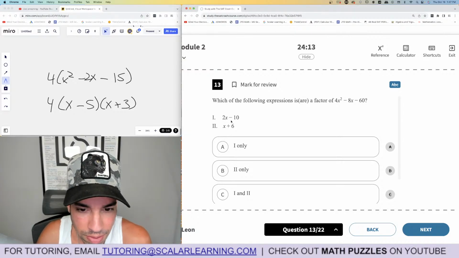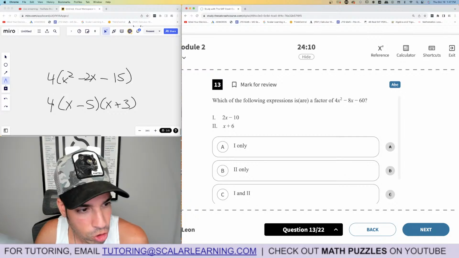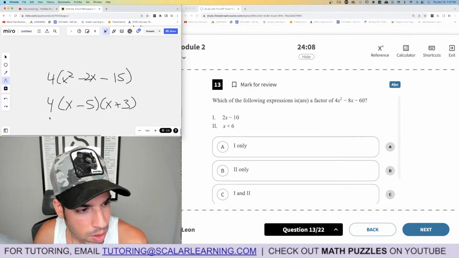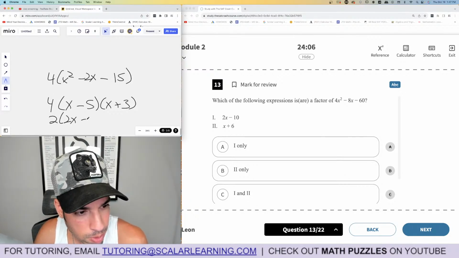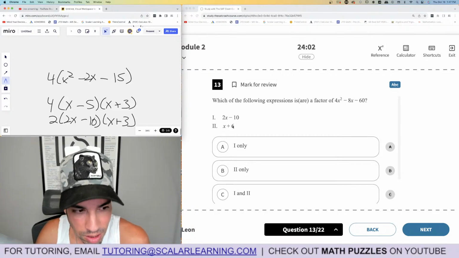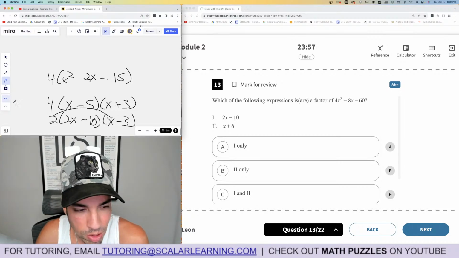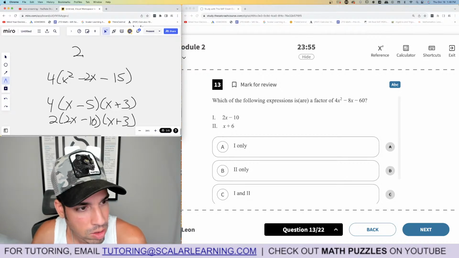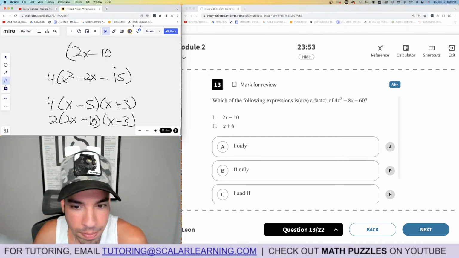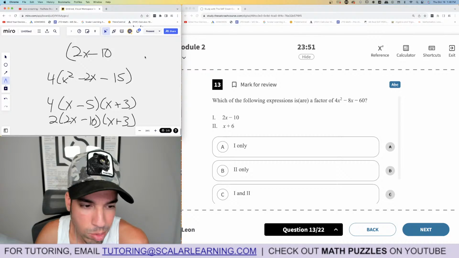2x minus 10 is a factor, because if I take a 2, I can distribute a 2 back in and make it 2x minus 10, x plus 3. Like, that's legit. The x plus 6 is not, because I can't just roll that other 2 in there and make it 2. It would be 2x plus 6, not x plus 6. There's no way to get x plus 3, x plus 6.